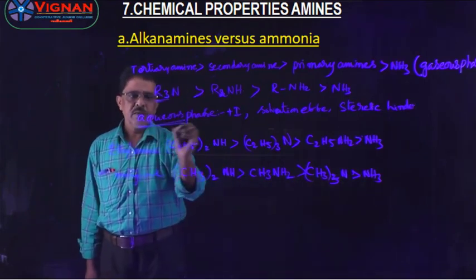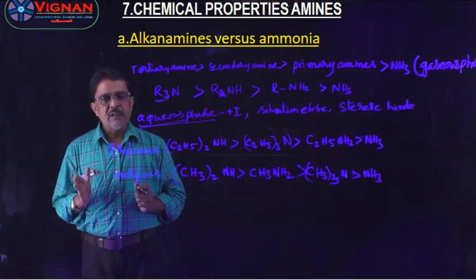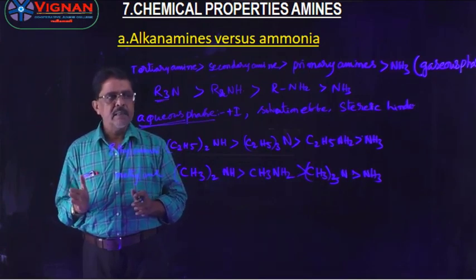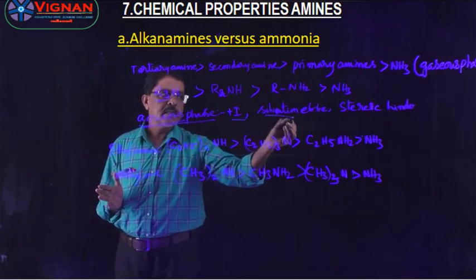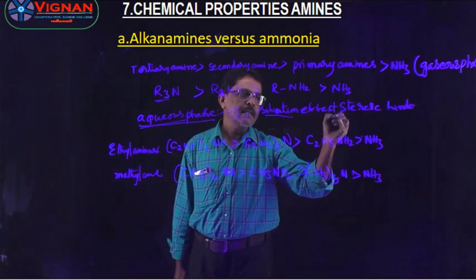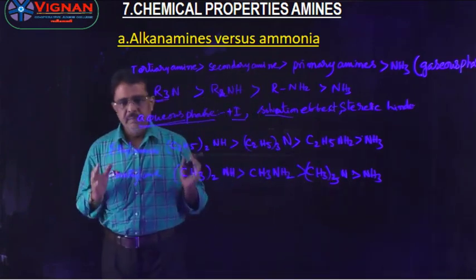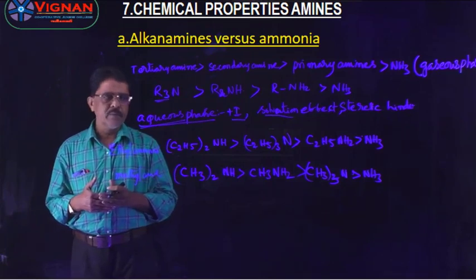So in the aqueous phase, the basic strength of amines does not depend only on the inductive effect; it also depends on the solvation effect and steric hindrance. Solvation effect means the ability to form hydrogen bonds.